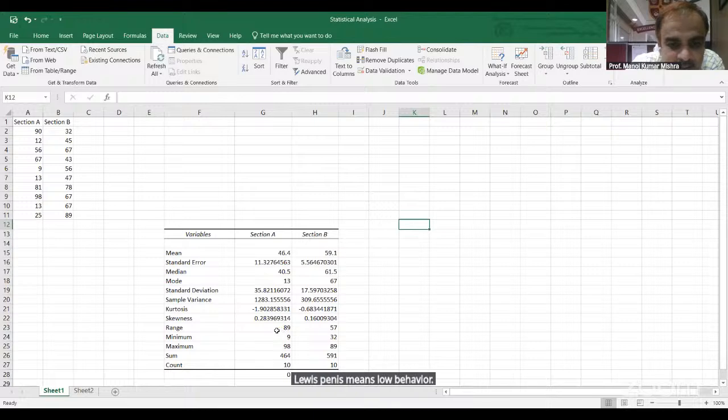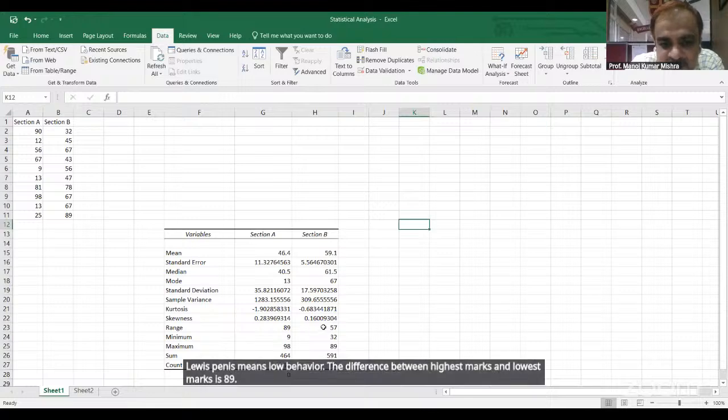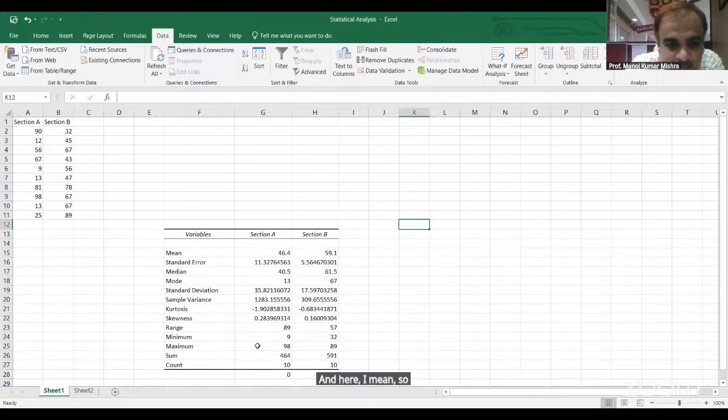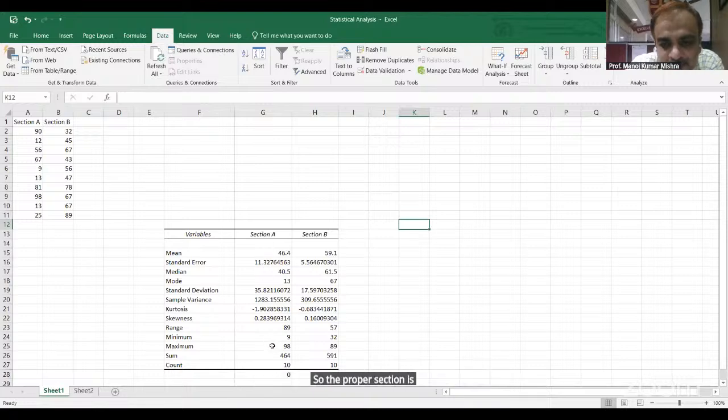Range is this. The difference between highest marks and lowest marks is 89 and here 57. So this is better. Minimum marks 9, minimum marks 32, so B is better. Maximum marks 98, maximum marks 89. So section A is giving the topper.